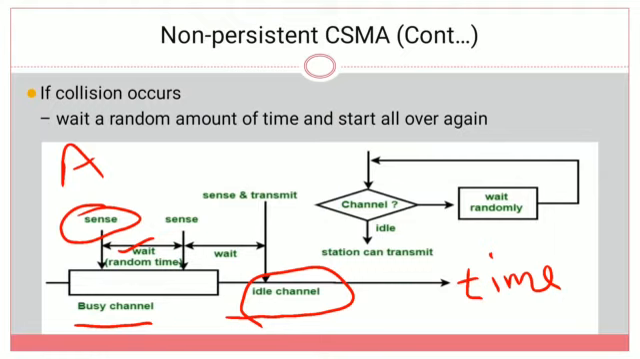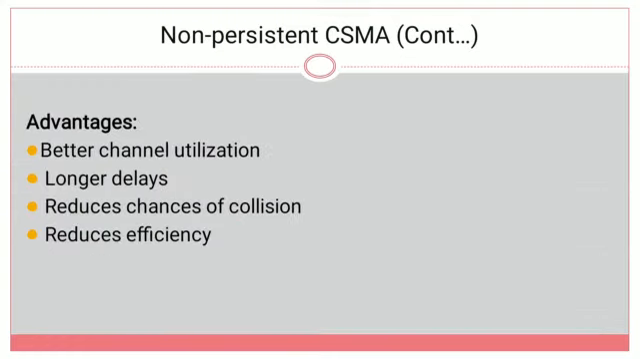So what is the strategy followed here? If a station is there, that station checks the condition whether the channel is busy or idle. If the channel is busy, then it will wait for a random amount of time, otherwise it will send or transmit the data packet to the receiver. So this type of strategy is followed in non-persistent CSMA.